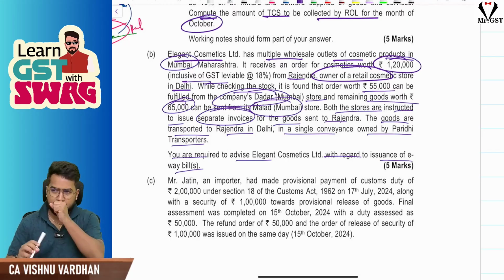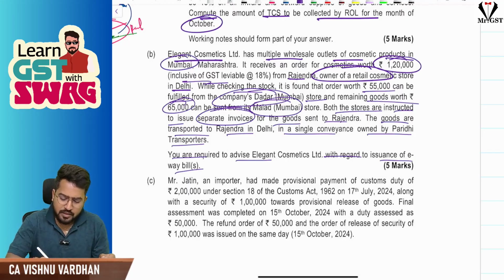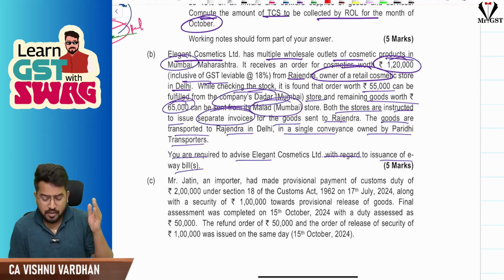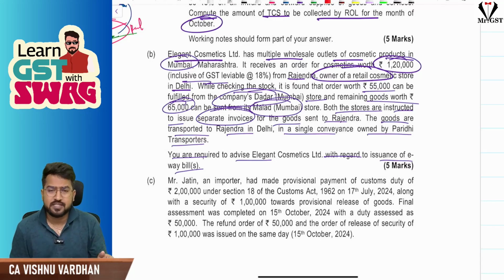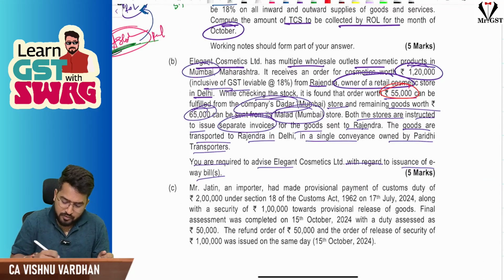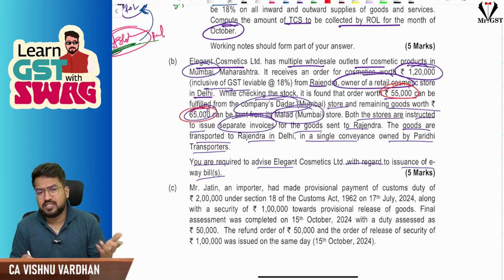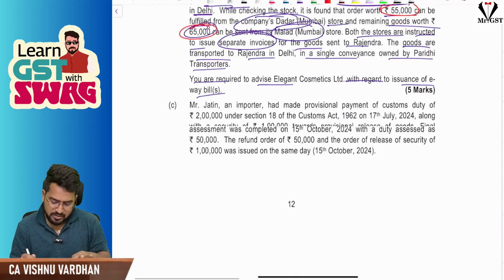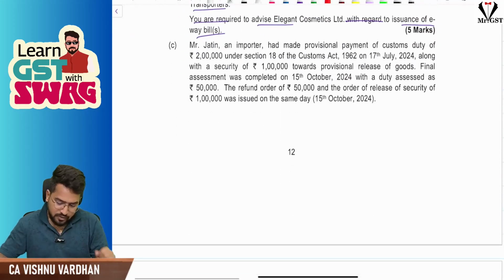Even though it is a single order, you have raised two invoices. An e-way bill is based on the number of invoices, not on how many conveyances you are using for transportation, and not on how many orders it is. Because there are two invoices and both exceed 50,000 in consignment value, including taxes, one being 55,000 and the other 65,000, two e-way bills will come into picture. So here the answer is two e-way bills. Okay. The next one, let us see the next one.